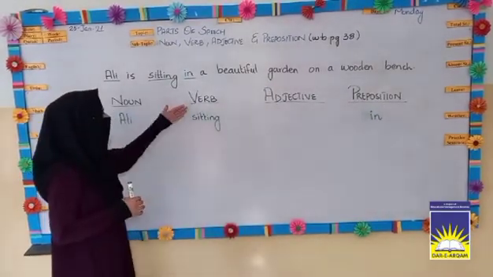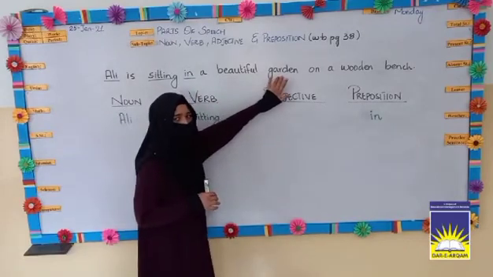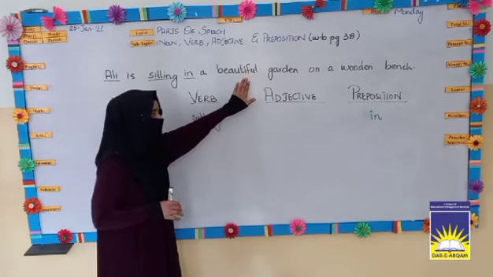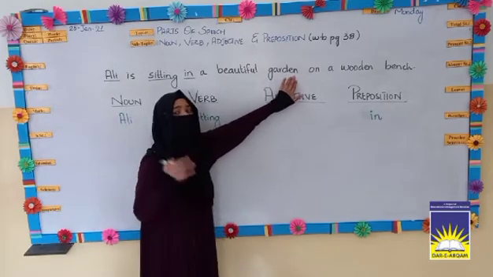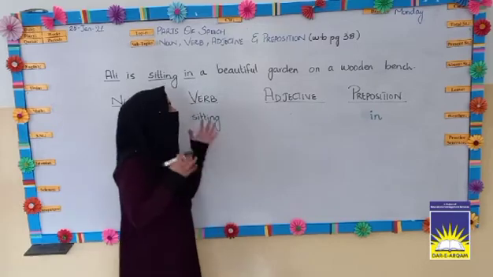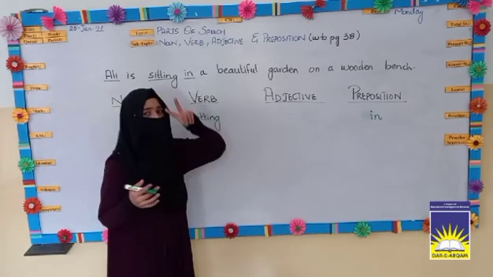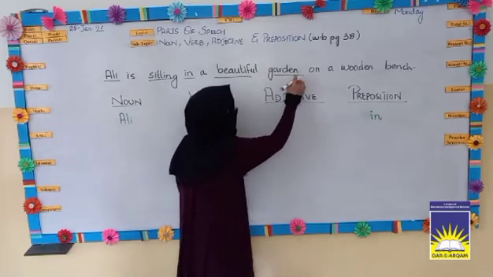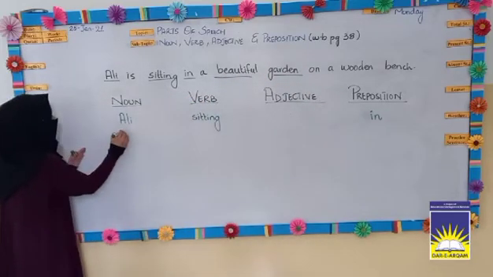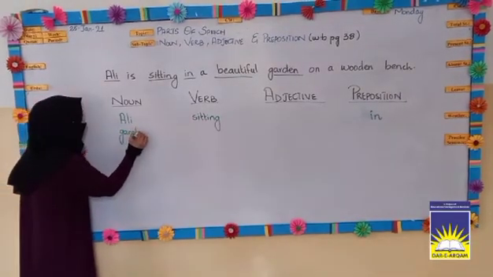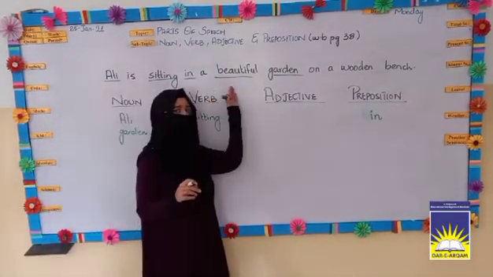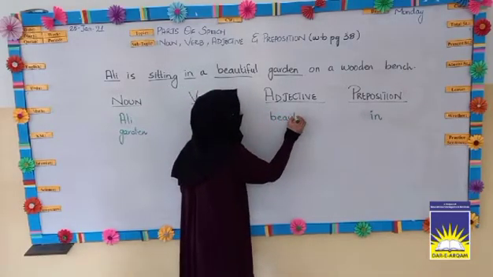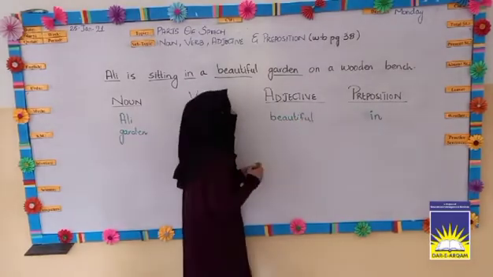Now, move on further. Beautiful garden. We can see here that the word beautiful is describing the garden, and garden is a noun. So, we find out that there are 2 parts of speech given, beautiful and garden. Garden will be written in the column of noun and the word beautiful will be written in the adjective column. Why? Because it is a describing word for a noun.